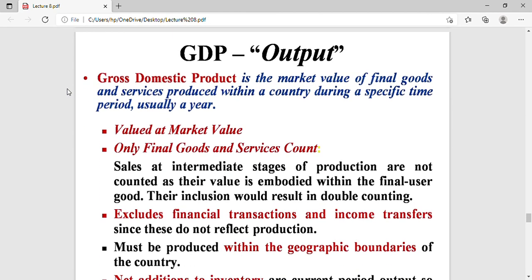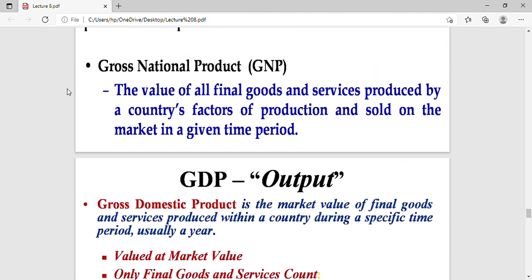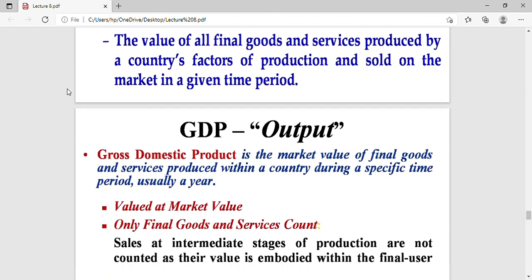But in the case of GNP, the total production done by the individuals of that country all over the world will be accounted in the GNP.